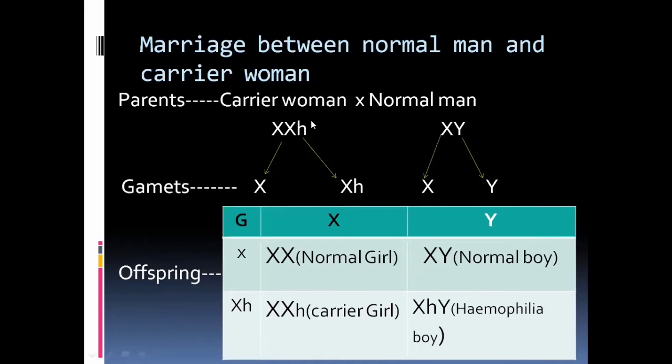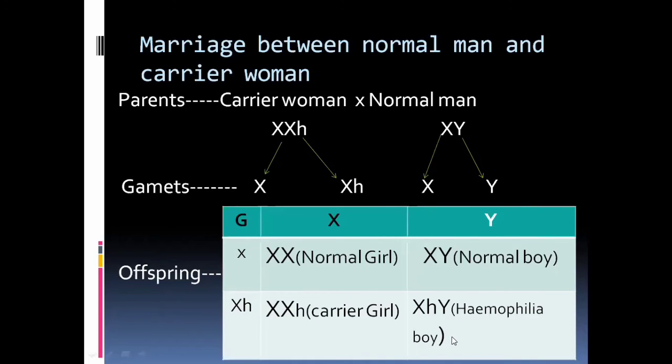that you have to consider X and XH, this is a carrier girl, because already the parent is a carrier woman. And after that, XH is crossed with the Y, you have to consider XHY, the person is a boy suffering from hemophilia. That means the crisscross is the transmission of characters from fathers to sons, sons to daughters. Here also consider the transmission of characters from mothers to the girls and girls to the boy.